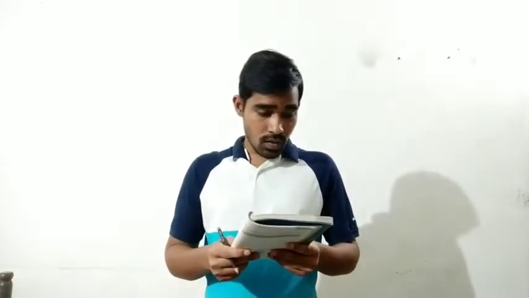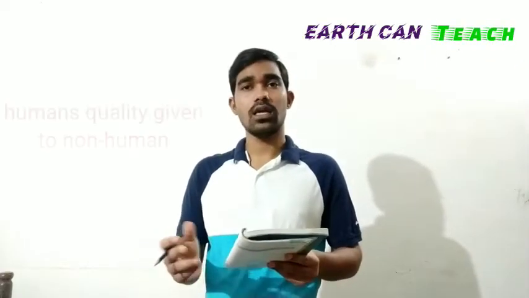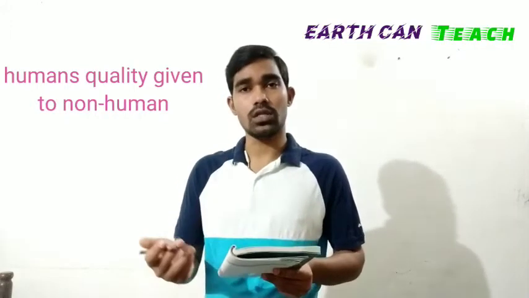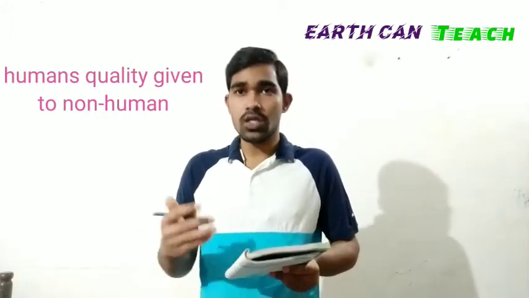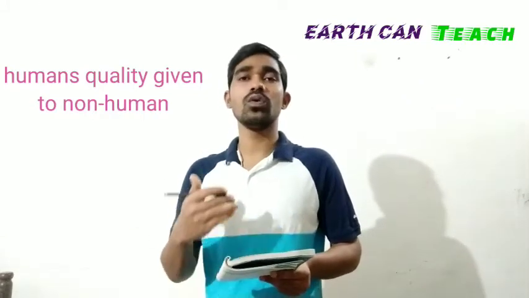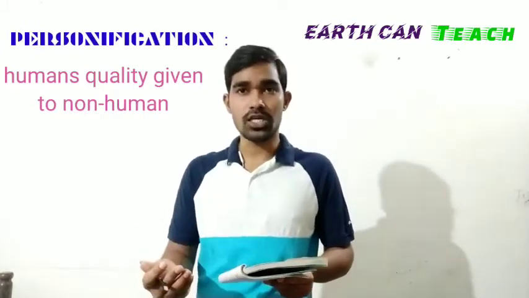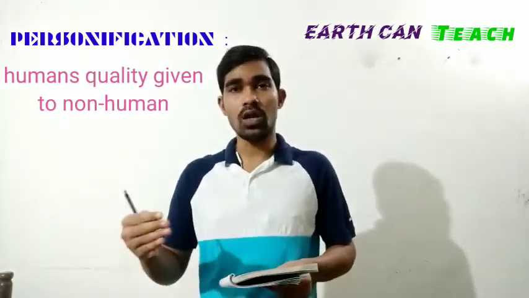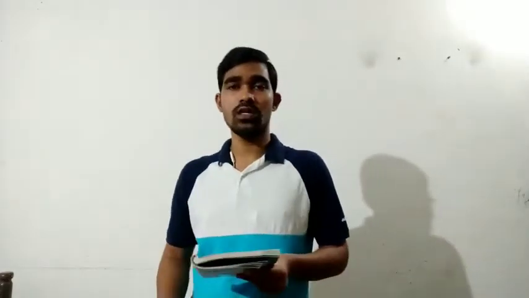Now let's move to the next stanza. "Perhaps the earth can teach." Earth is an object, and a human quality is given to earth. Earth cannot teach, humans can teach. The human quality is given to earth, so it is personification. A human quality given to any object or non-living thing is personification.